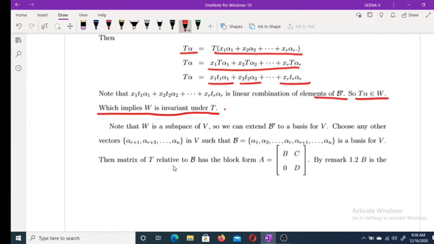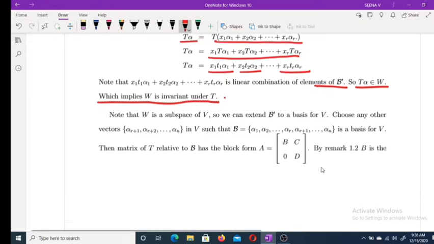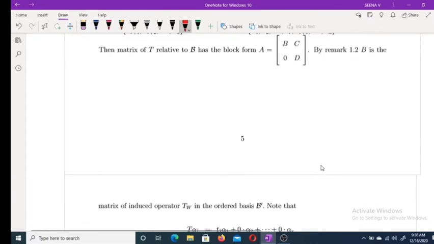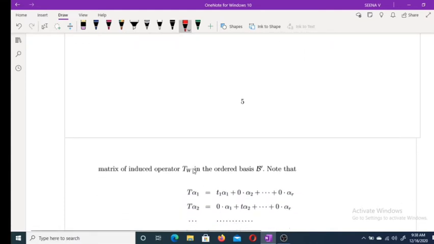Now suppose A is the matrix of T related to basis B, and this is of the block form A equal to [B C; 0 D]. As in the previous case, it is clear that B is the matrix induced by the linear operator TW in the ordered basis B dash.